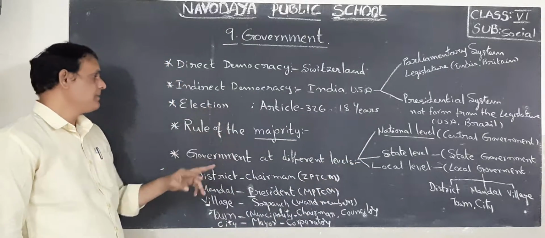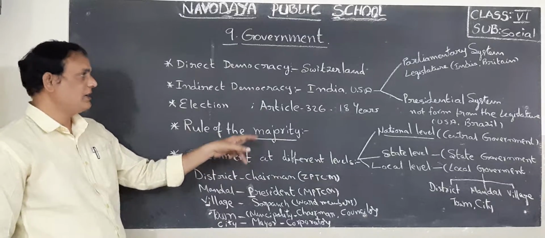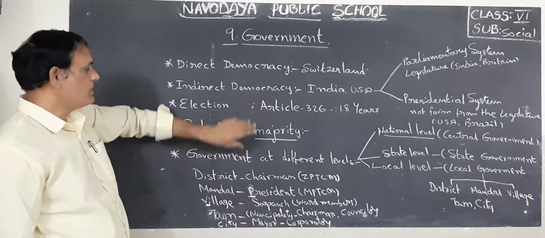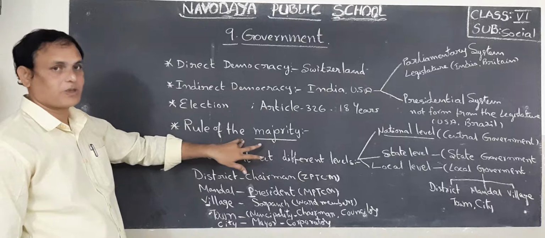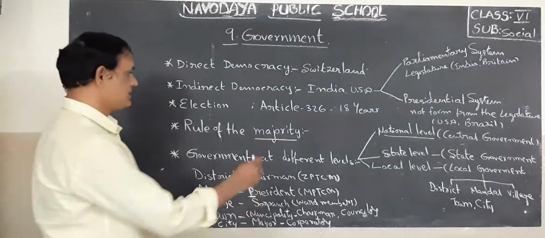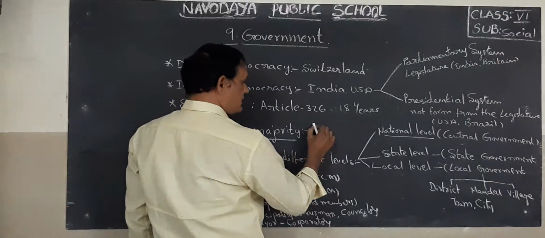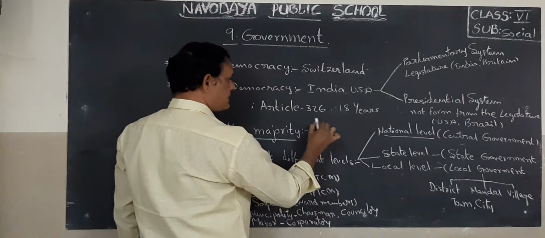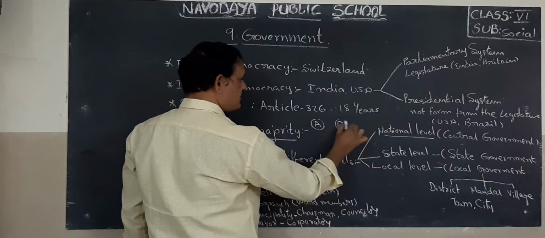So next one, rule of the majority. In a democracy system, the majority people will rule, children, not the minority people. For example, look, two parties are there. One is A party, another one is B party.